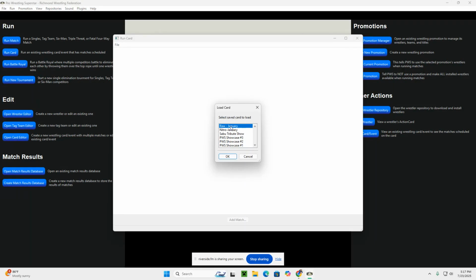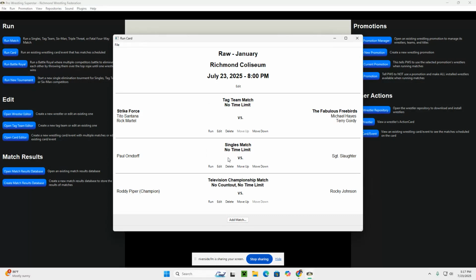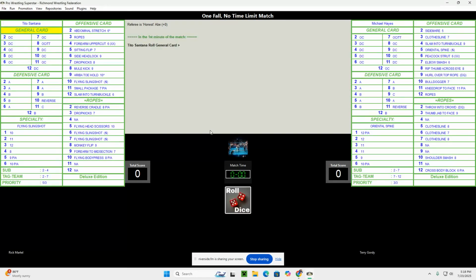And the card that I want to run first is Raw's January card. And you can see here we've got 3 matches established. We're going to start with our tag team match, which is Strike Force taking on the fabulous Freebirds. Then we'll have a singles match, Paul Orndorff against Sergeant Slaughter. And then finally our television championship match, which includes the champion, Roddy Piper, against Rocky Johnson. So let's go to our first match and run through and see how things play out.